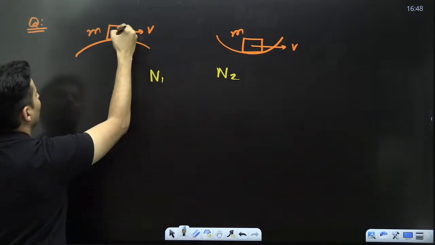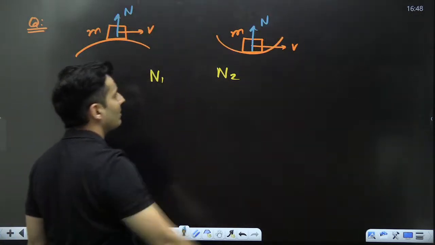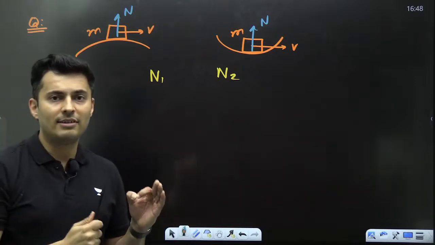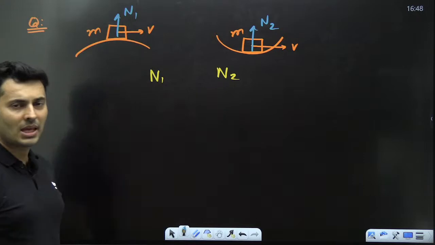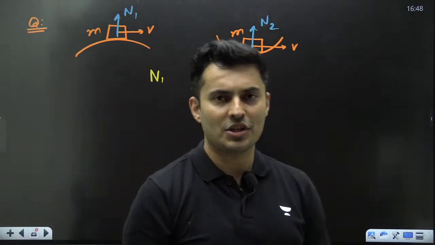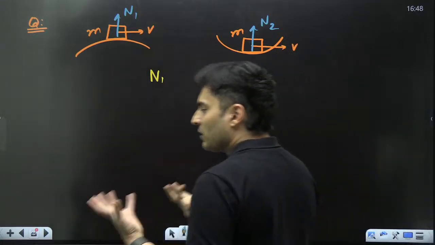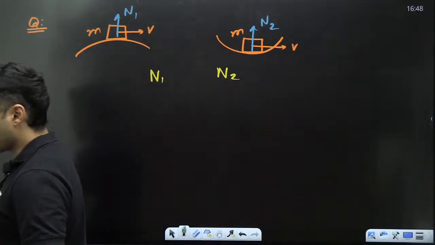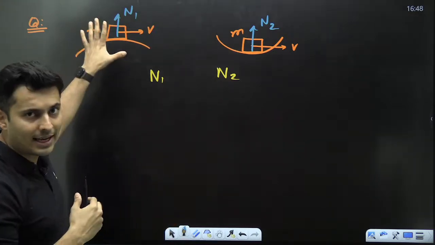Remember, there will be a normal force like this. Normal force here and normal force over here. Where do you think that normal will be higher? Out of N1 and N2. Think about it and post the answers in the comment section. Post the answers in the chats right away, right now. What do you think? You can even go with feeling. You can also solve it with equations. If you solve with the equation, you will definitely get an answer.